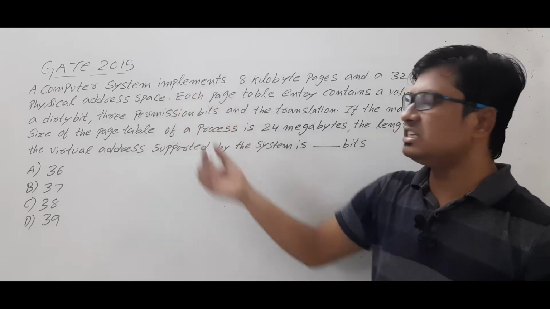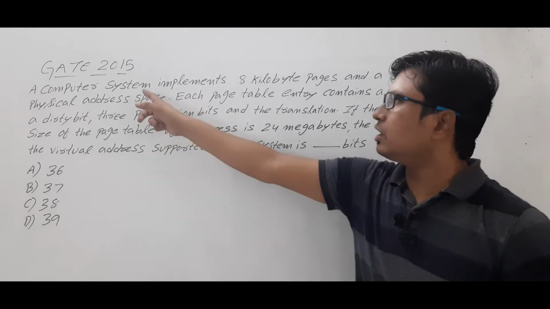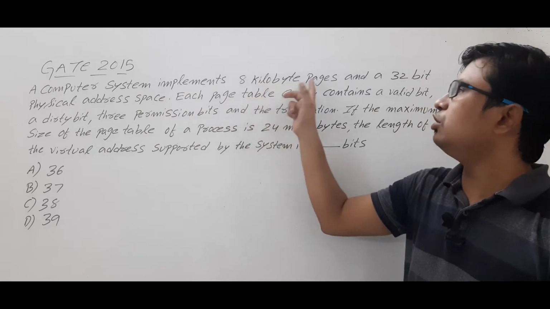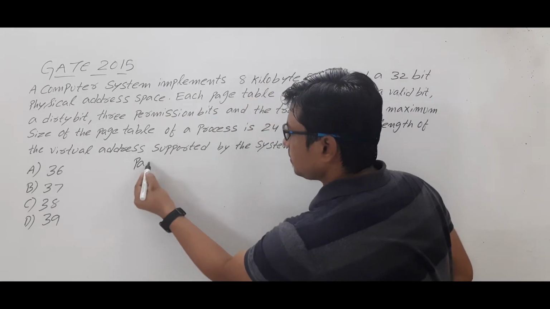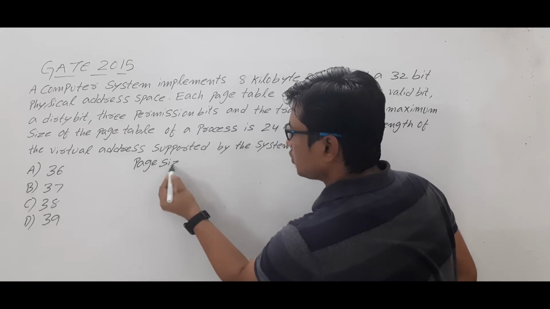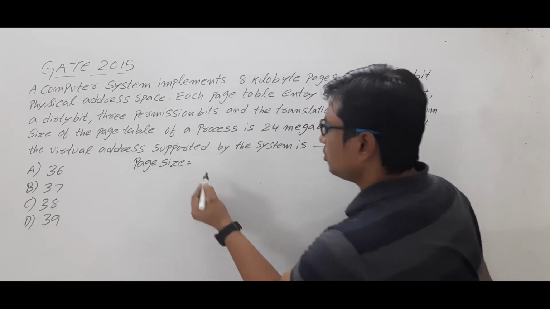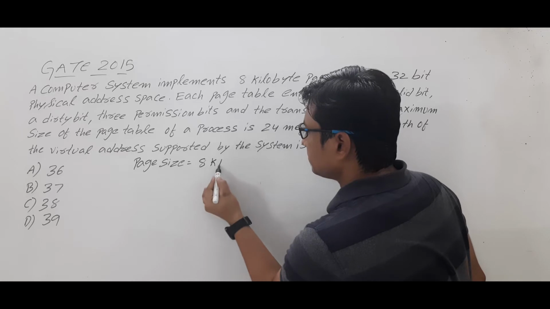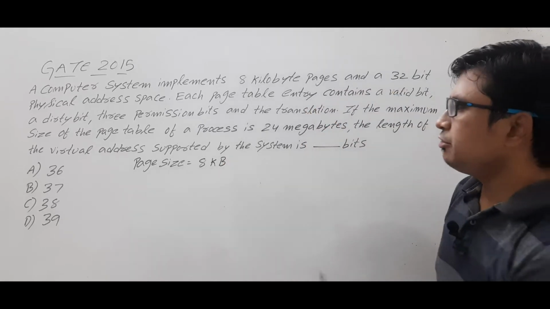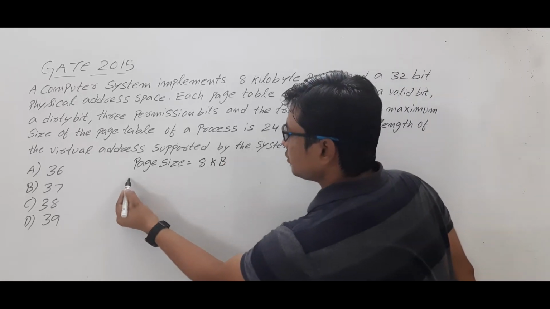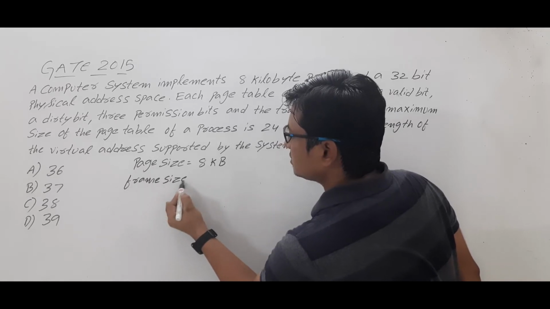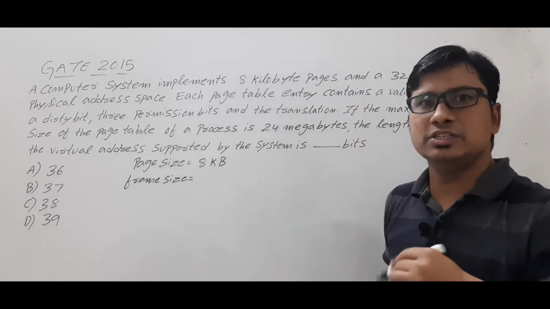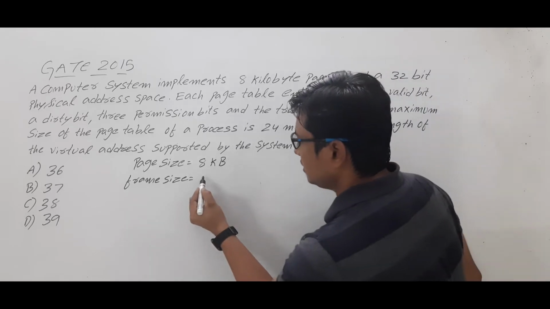If you look at each statement in the given question, a computer system implements 8 kilobyte pages, meaning that page size is equal to 8 kilobytes, so it is 8 KB. If page size is 8 KB, then we know that frame size also will be 8 KB, because in paging the page size will be equal to frame size.